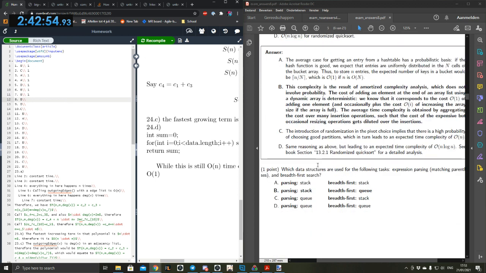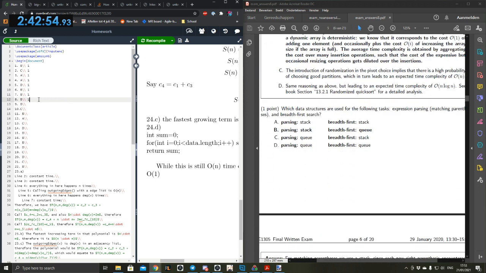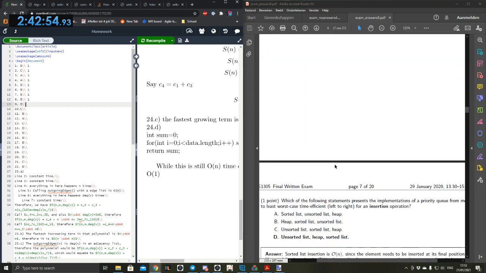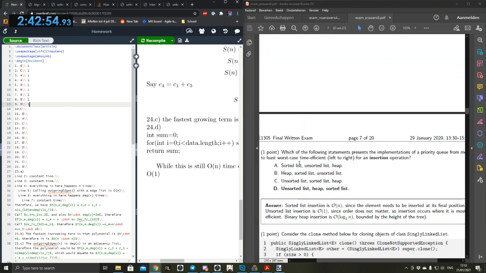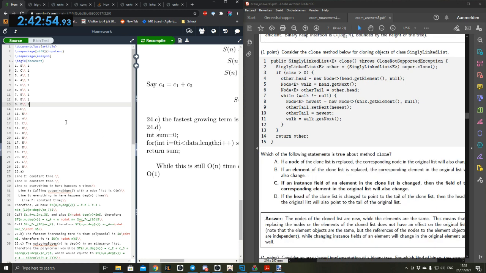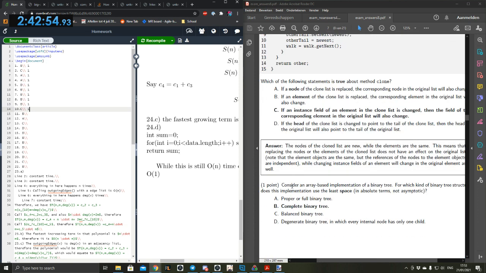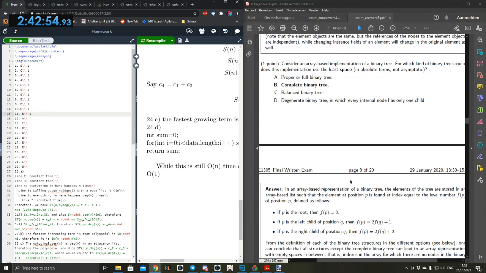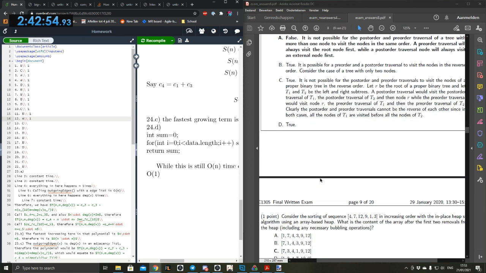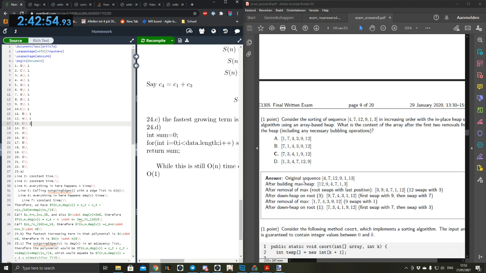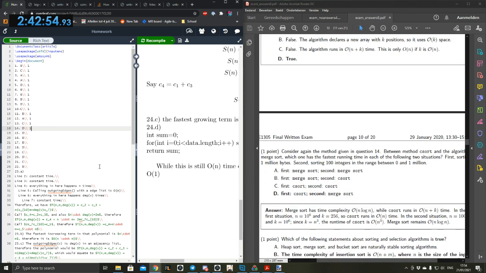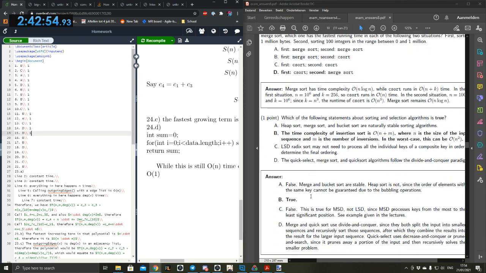B is correct. Yeah, that was easy. D, that's correct. I'm scoring points. C, that's correct. B, that's correct. A, that's correct. C, that's correct. D, that's correct. D, that's correct. B is correct.